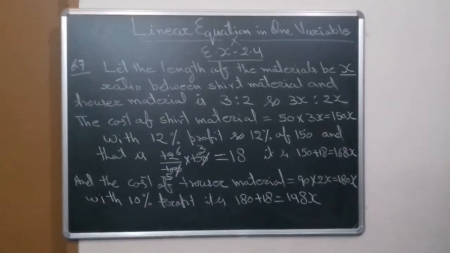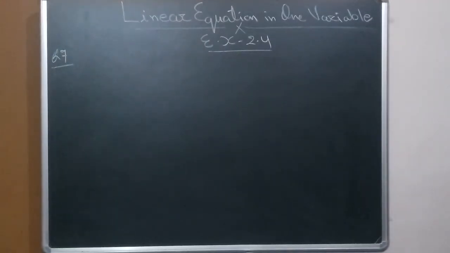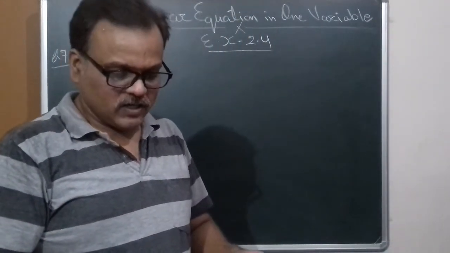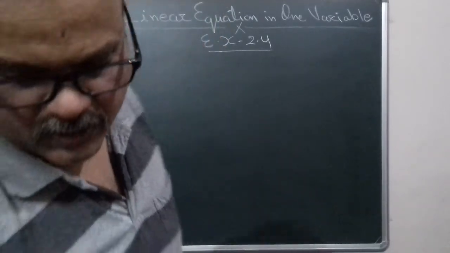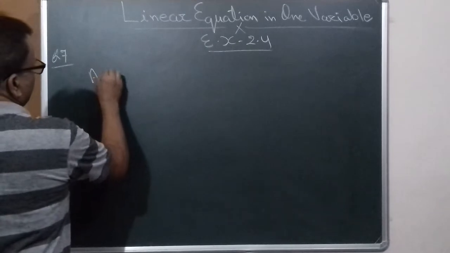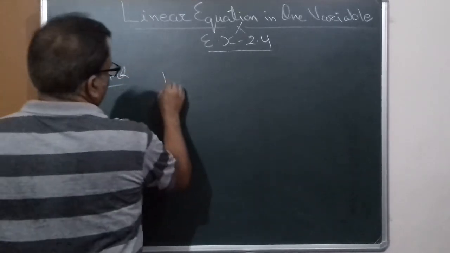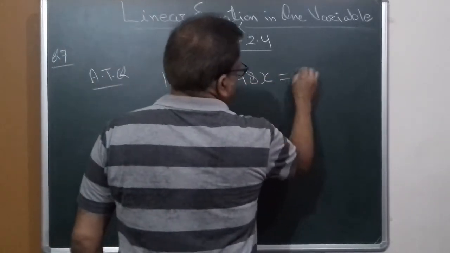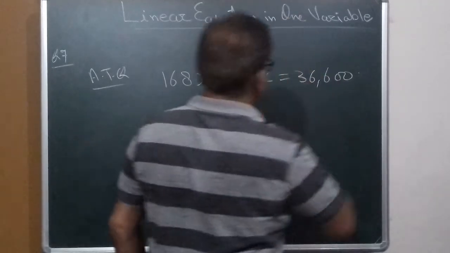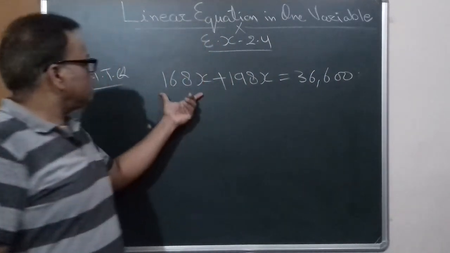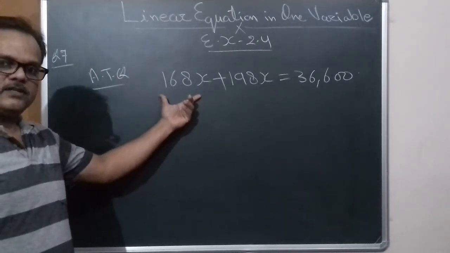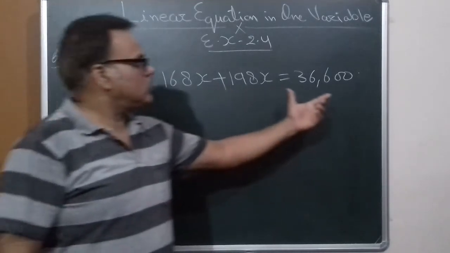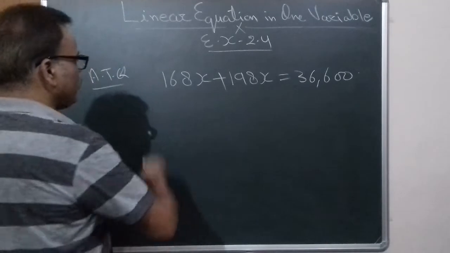Now students, according to the question, his total sale is 36,600. So according to the question, 168x plus 198x is equal to 36,600, because this is the total sale, and the total shirt material with profit and total trouser material with profit, we have to add. Now solve this and find the value of x.